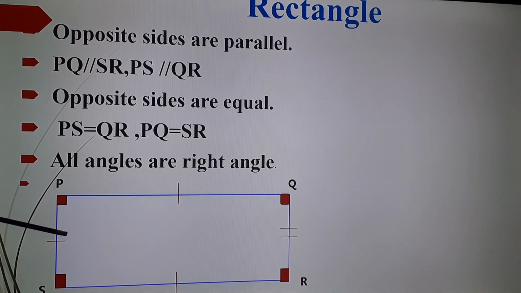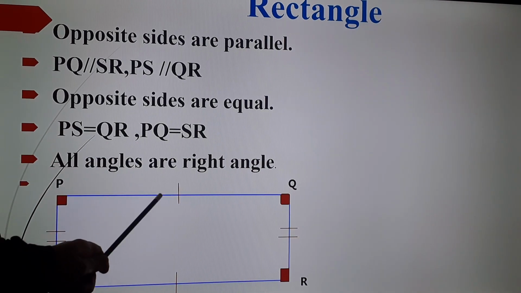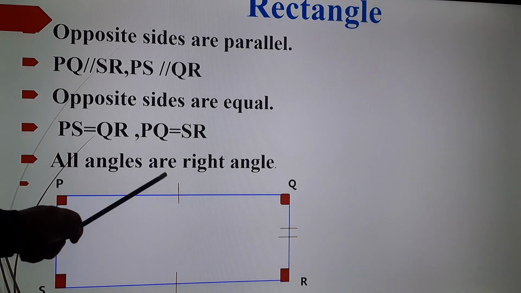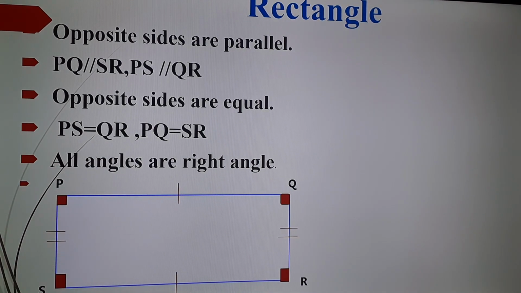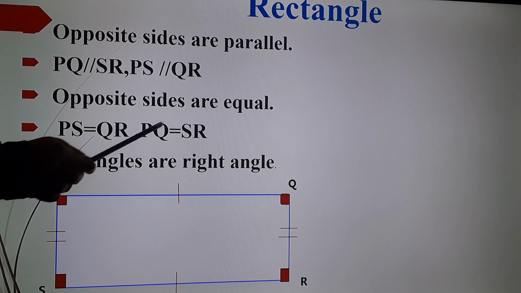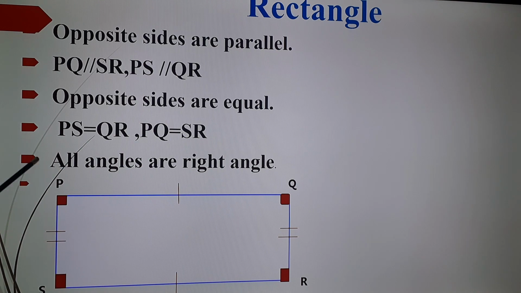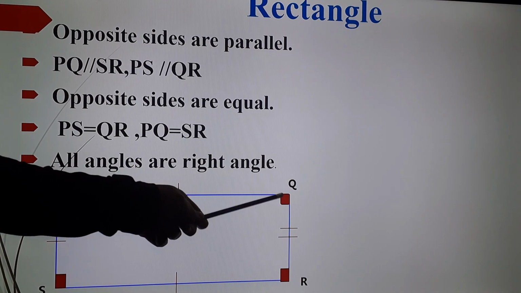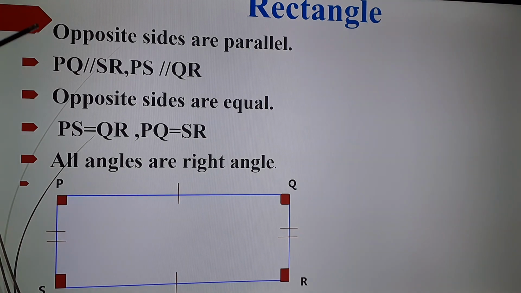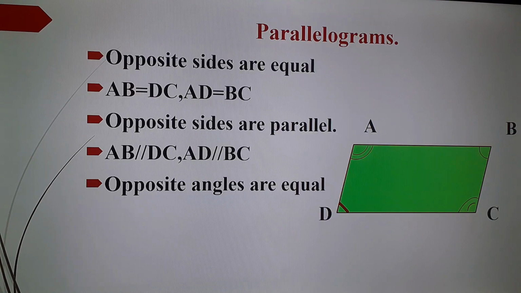Okay, so this side will be equal to this side, and also PQ, the opposite side for PQ is SR. This side will be equal to this side. Then how we will represent it? PS is equal to QR and PQ is equal to SR. Then all angles are right angles. So all the corner angles make 90 degree. So what are the properties of rectangle? Opposite sides are parallel, opposite sides are equal, all angles are right angles.